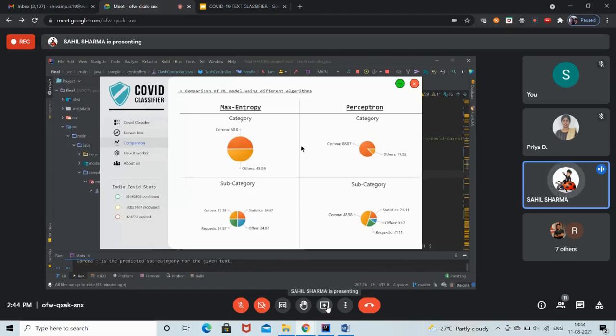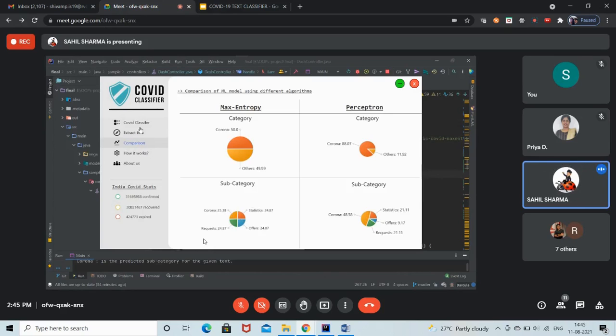It shows how both algorithms perform under the same input. You can see that for MaxEntropy, the category Corona gives slightly more than 50%, that is related to COVID, but Perceptron performs much better over here. It shows that 88% is Corona related and 11.92% is others. And the subcategory is also almost equal for MaxEntropy, a little bit of Corona more than others, but over here the Corona is a lot more than others.